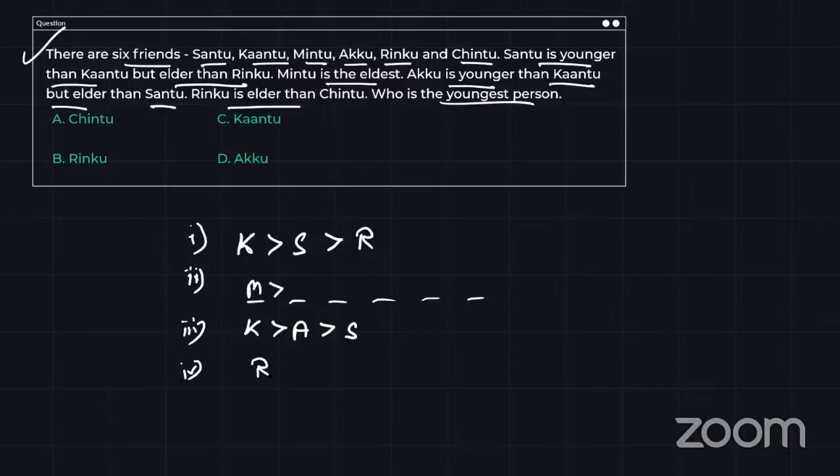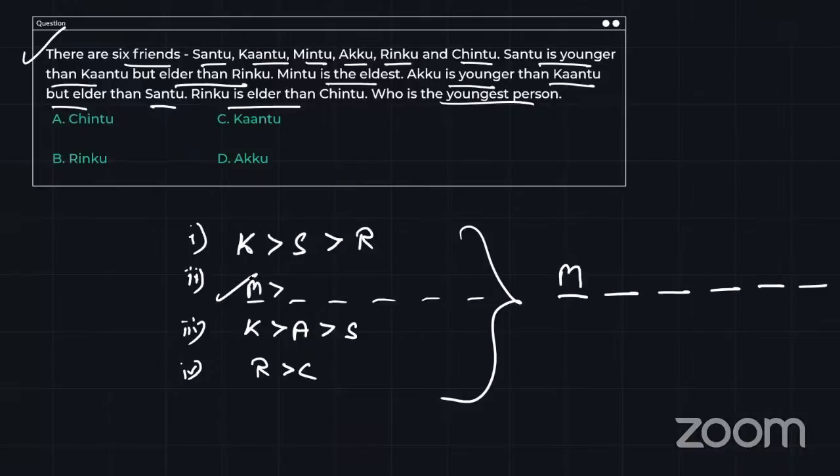So Rinku is elder than Chintu. Fine. Now they are asking who is the youngest person. Let's club all these four data. I have six people, so six places. I know that the eldest one is M. Now I know K is greater than A, then S. So here I will put the youngest one, then K will be there, then S or A.